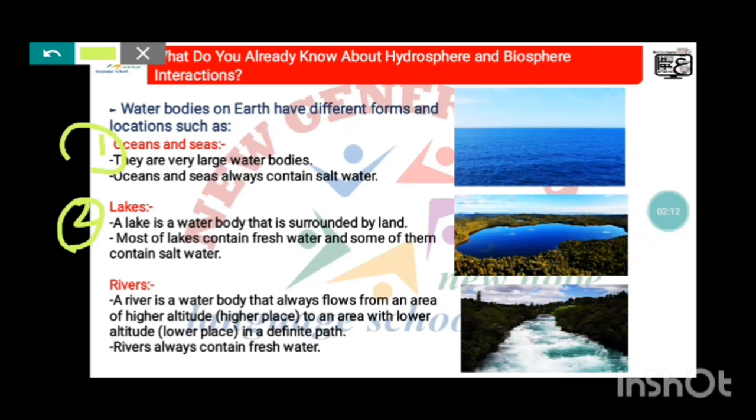Number three, according to rivers. A river is a water body that always flows from an area of higher altitude or higher place to an area with lower altitude or lower place in a definite path. River always contains fresh water.